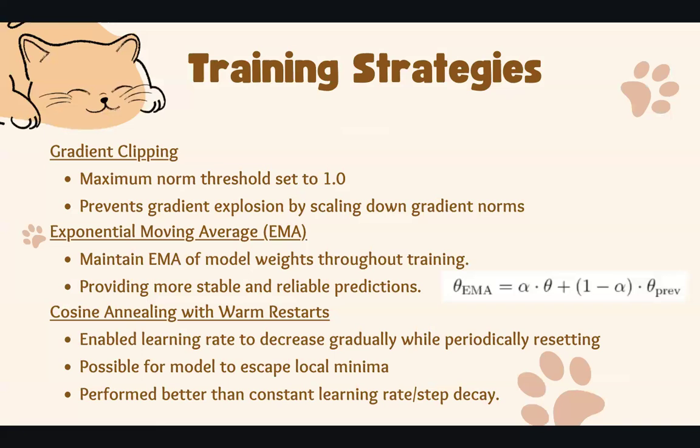in the model parameters. We also implemented cosine annealing with warm restarts, which allows us to dynamically change our learning rate through a scheduler. This scheduler progressively reduces the learning rate following a cosine curve and periodically resets it, enabling the model to escape local minima while maintaining steady convergence. The warm restart mechanism provides additional opportunities for the model to explore different regions of the loss landscape, particularly beneficial for our complex regression tasks.